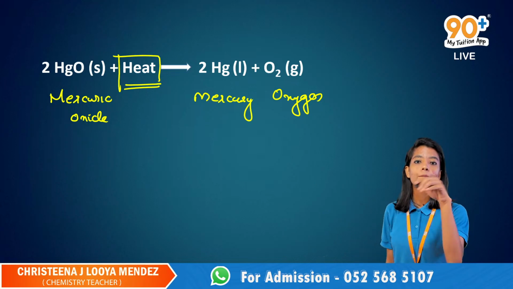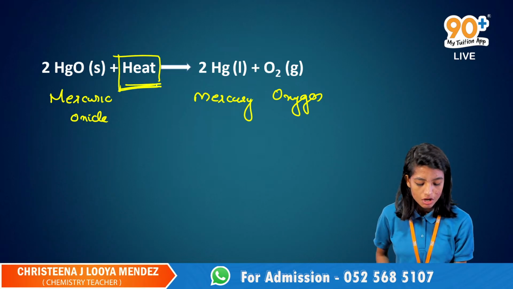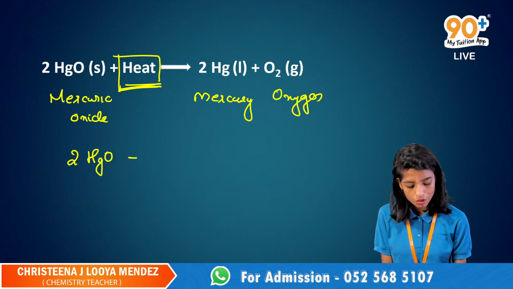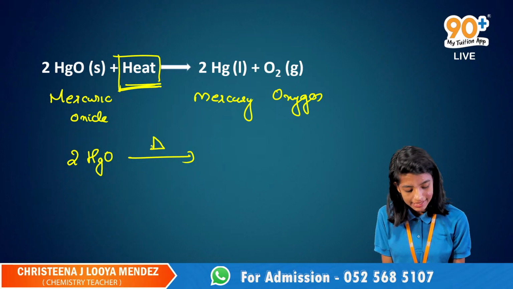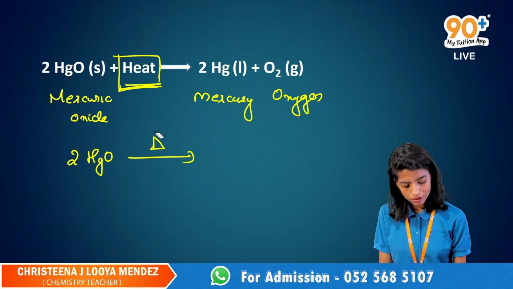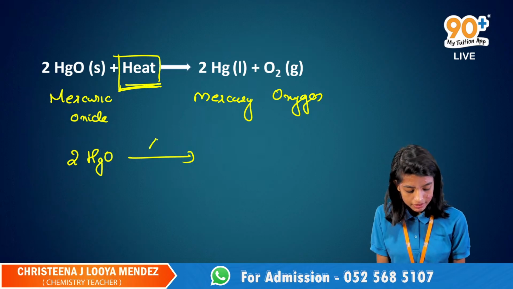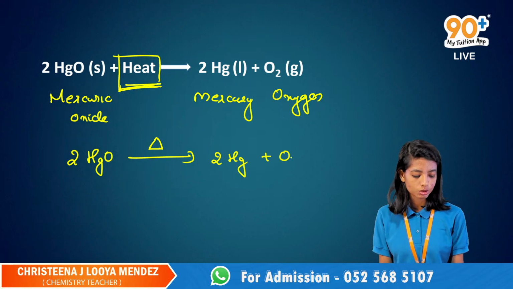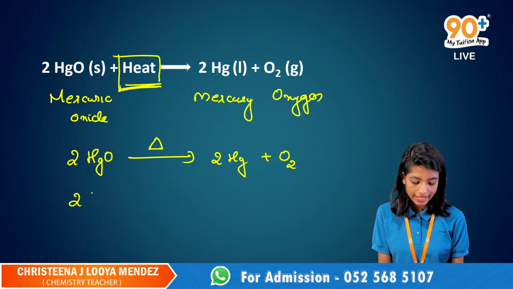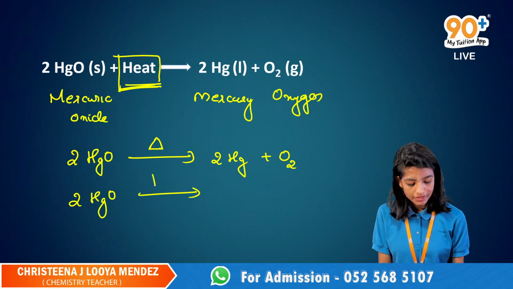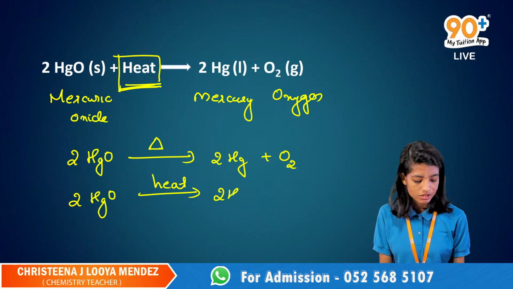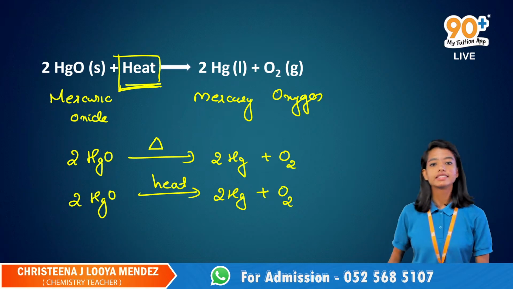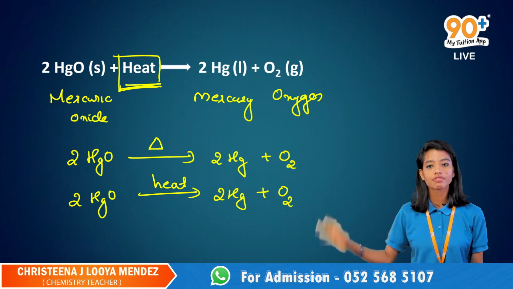Either you can put a plus sign with heat, or you can also write it like 2HgO with heat or delta over here. Okay, what kind of delta is that? Let me write it properly. So here we go with the delta and 2Hg plus O2. Either you can write like this, or you can write it like HgO, heat, then 2Hg plus O2. It's your wish. You have 3 ways. It's your wish how to write it. Okay, 3 of them are very much correct.